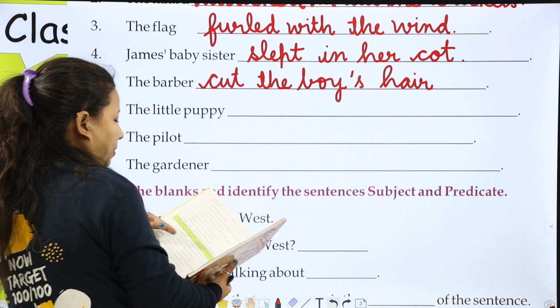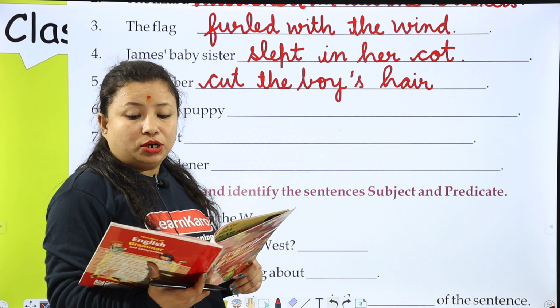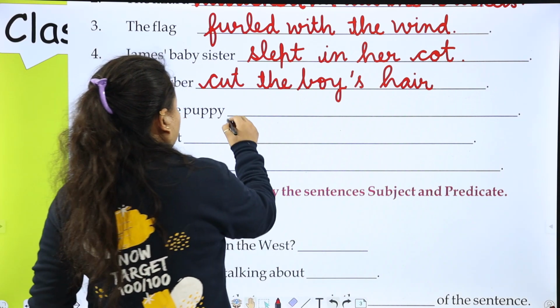The little puppy, what did the little puppy do? The little puppy barked all night long.